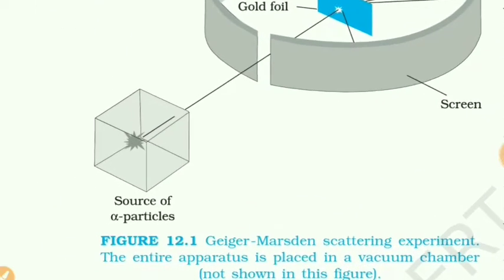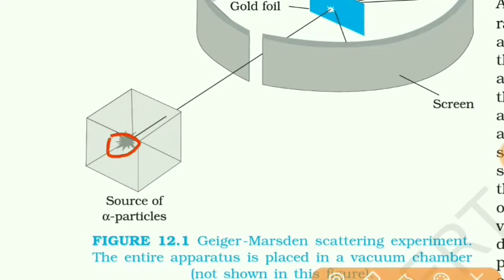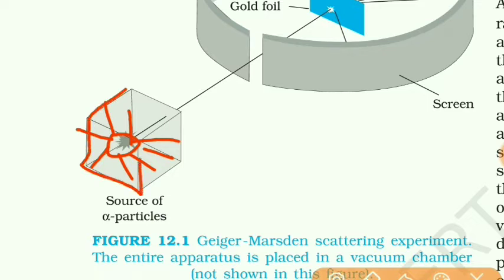Now this source emits alpha particles in all directions, but this is a solid lead box with a small cavity inside it where the radioactive material is kept, and there is a pinhole.